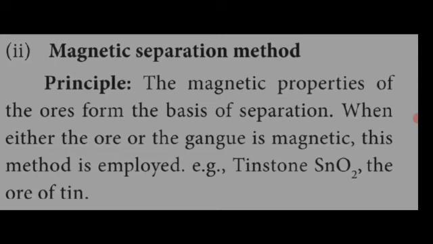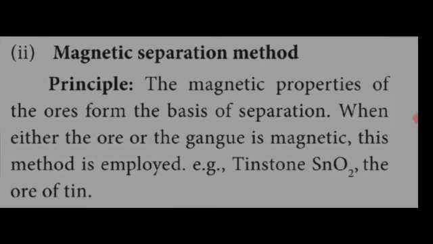What is the example of this method? Tin stone, formula SnO2. This is an ore of tin. Tin symbol Sn. This element contains what type of ore? SnO2, tin stone.